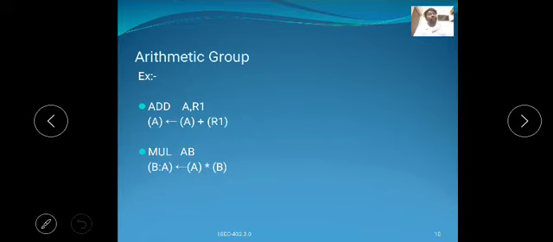Multiplication, that is MUL, and division, DIV, increment and decrement.